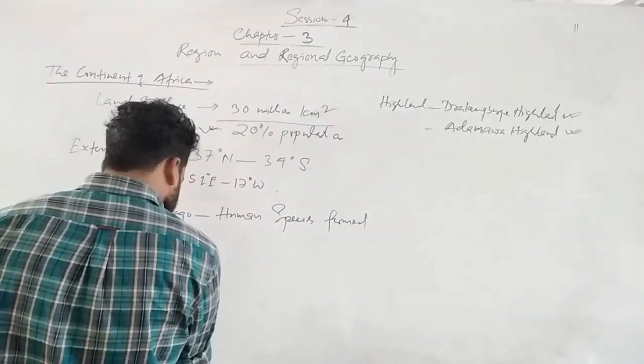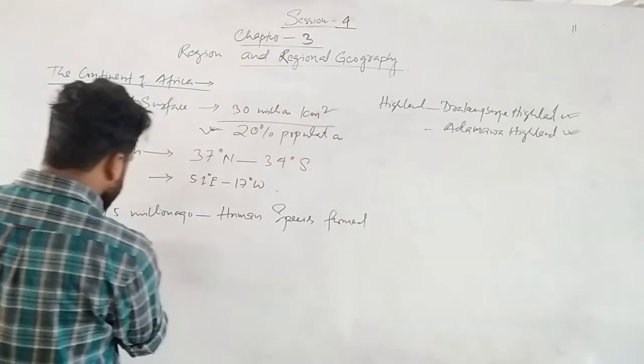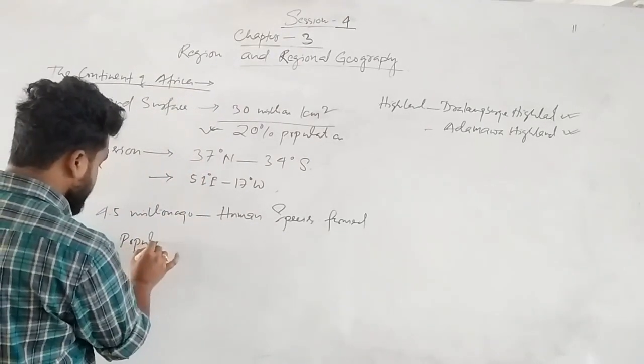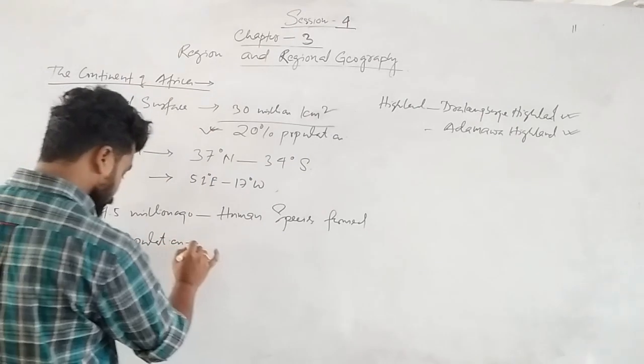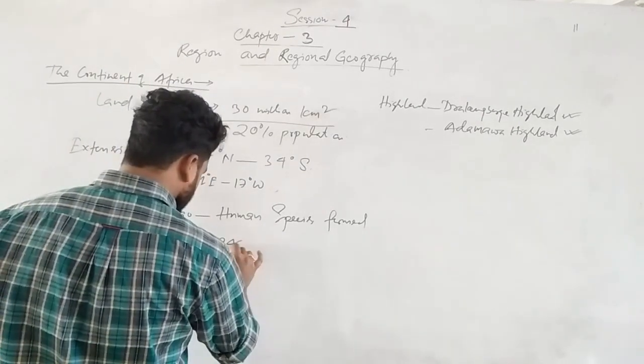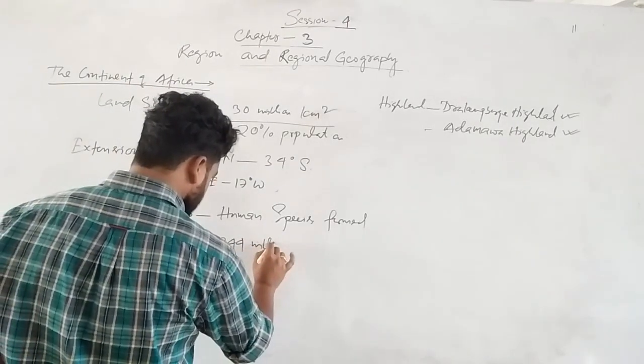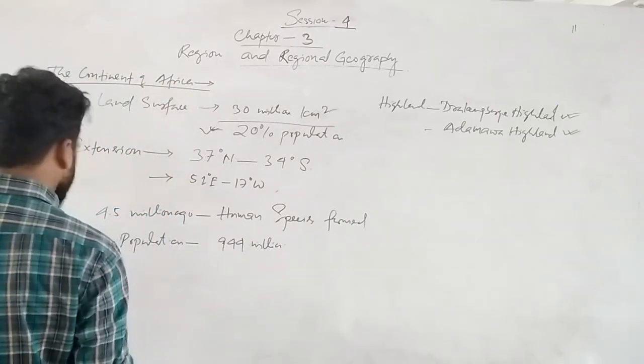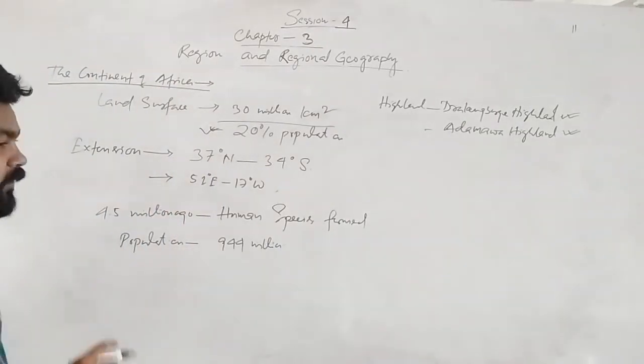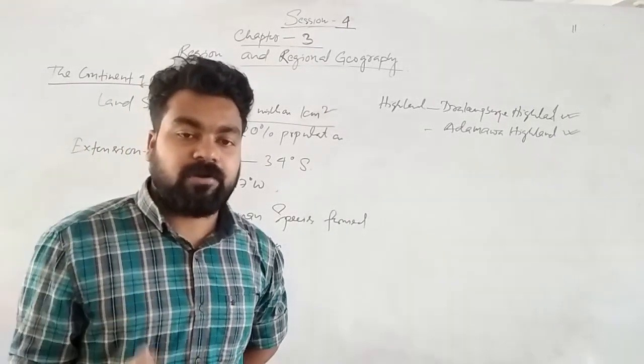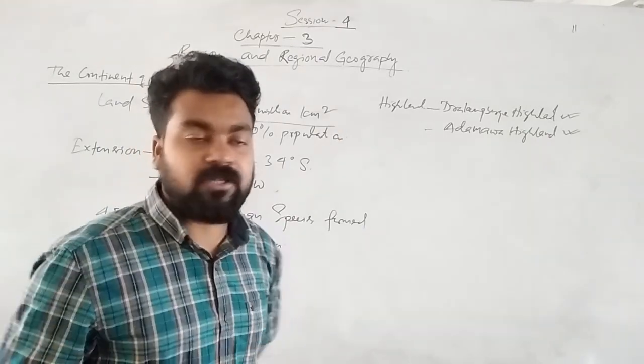And nowadays the population is 944 million. When you talk about the population, generally you have to discuss the population density also.